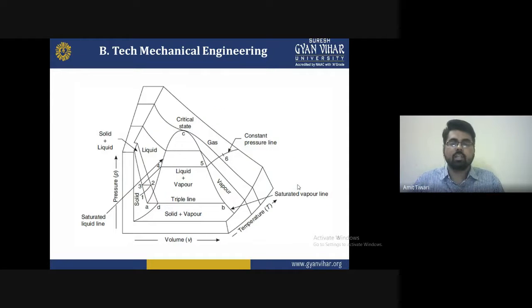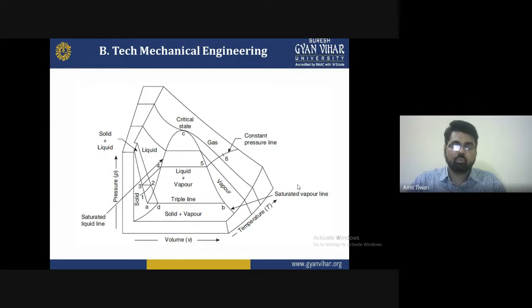So you can see here, this is a PVT diagram, in which all three properties are covered in a single diagram. The pressure P is represented on the right-hand side, the base of the front we can consider as volume, and the inclination we can consider as the temperature. So the pressure, volume, and temperature are all shown in a single diagram.